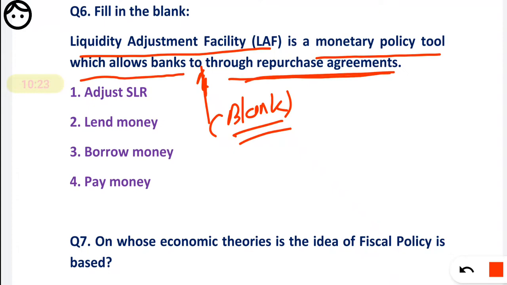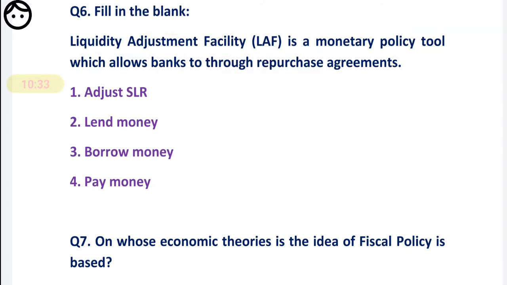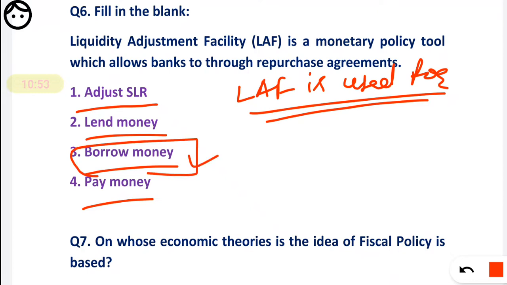That means they are asking, basically, what is LAF used for? Forget the question. Now tell me, for what purpose is the LAF used? First option, to adjust the SLR. Second option, lend money. Third option, borrow money. Fourth option, pay money. So friends, the correct option here is borrow money. LAF is used for borrowing money.